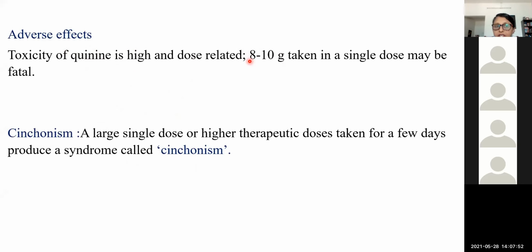Now we will see the mechanism of action. What is the mechanism of action of primaquine? When given in the body, it generates reactive oxygen species, ROS, the oxidative species.